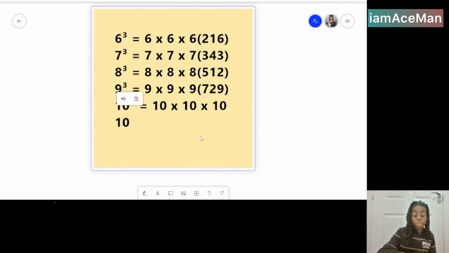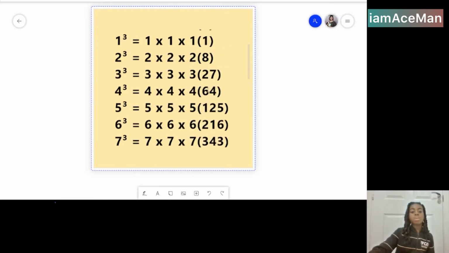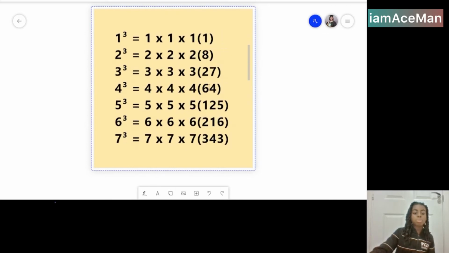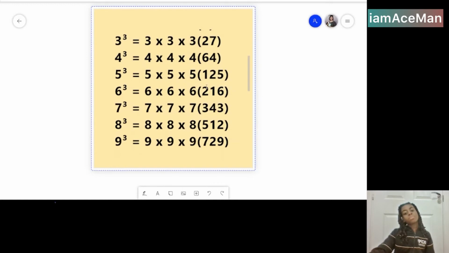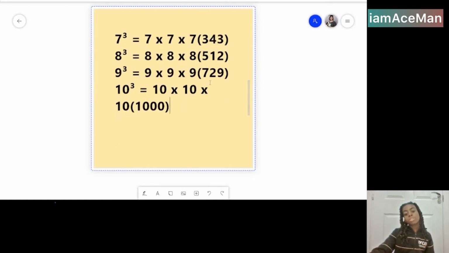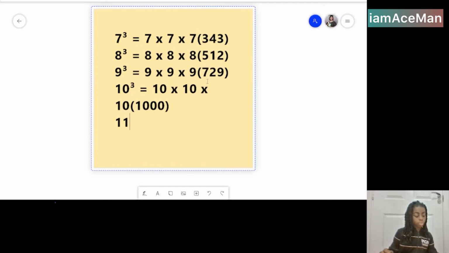So just put an extra 2 zeros, making that 1000. So these are the cube numbers to 10 that it's useful to know. I'm going to just show you the cube numbers to 13.